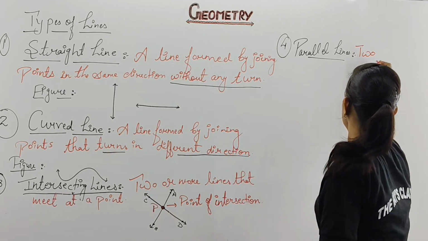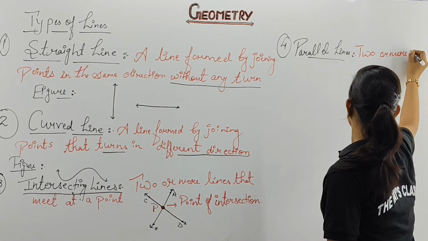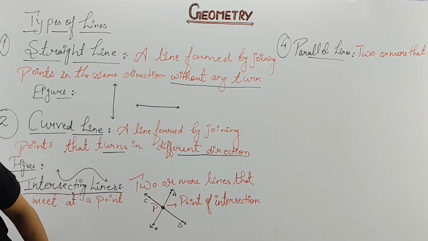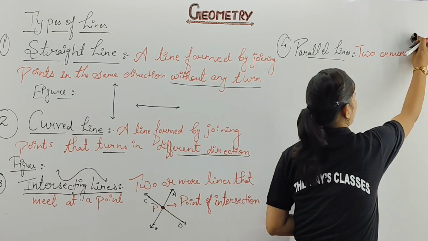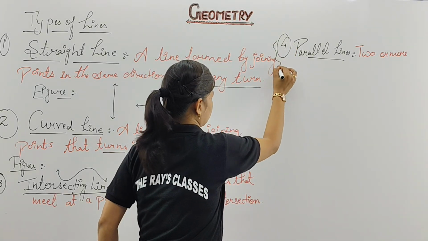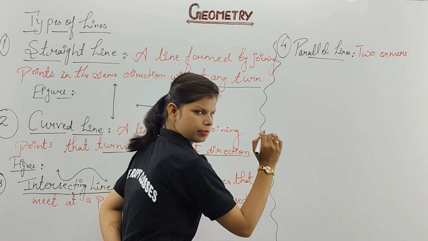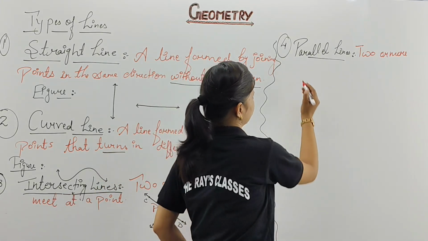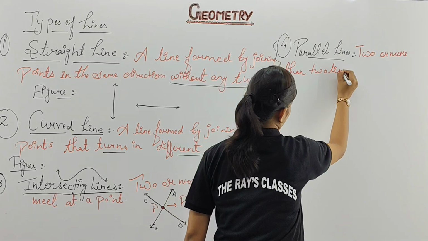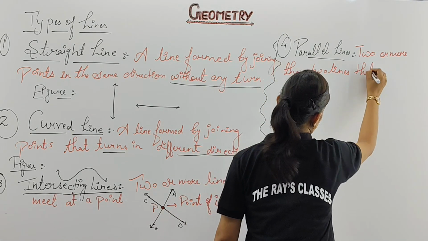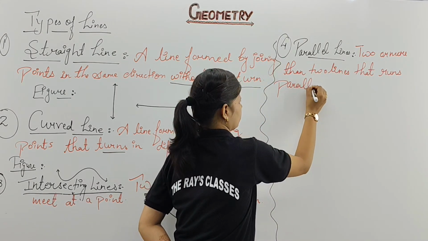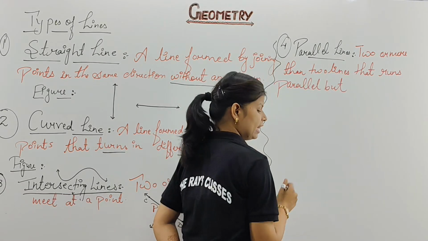Two or more than two lines that run parallel to each other but never meet at a point.